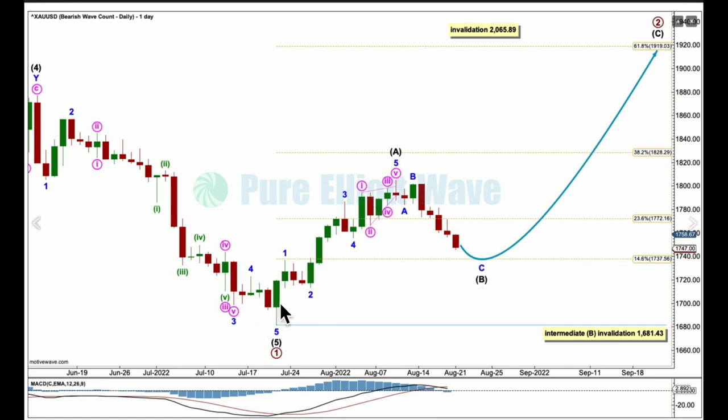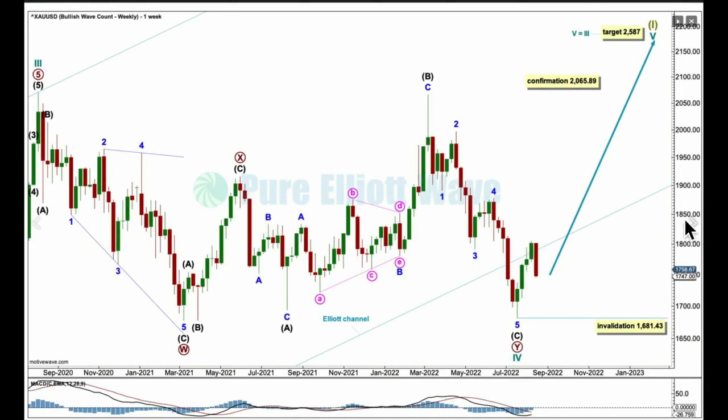If my analysis of A as a 5-wave structure is complete, then B may not move beyond the start of A below 1681.43. And I've checked the subdivisions at the hourly chart level. This 5th wave looks like a really nice ending contracting diagonal. At the weekly chart level, this is the bullish wave count.